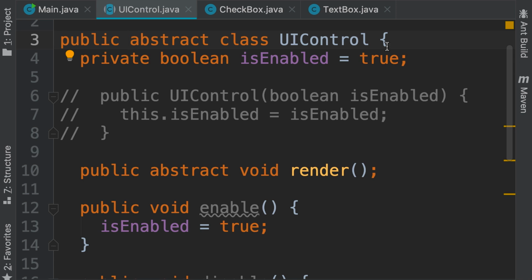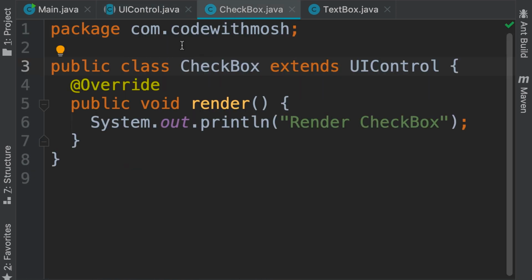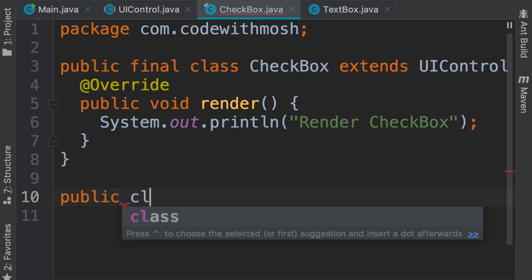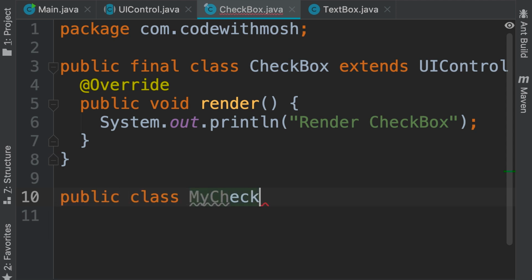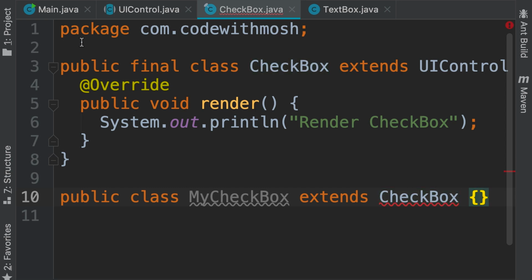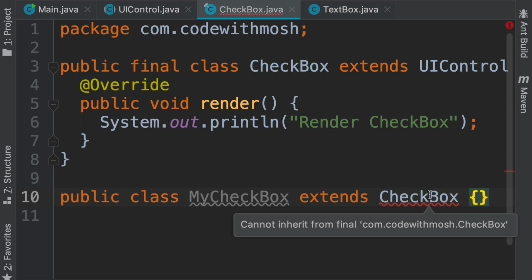Let me show you. So I'm going to declare this checkbox class as final, and now we cannot declare a class that extends the checkbox. Let me show you. So if I declare a public class, let's call it my checkbox, that extends our checkbox, we get a compilation error. Cannot inherit from the final class checkbox.